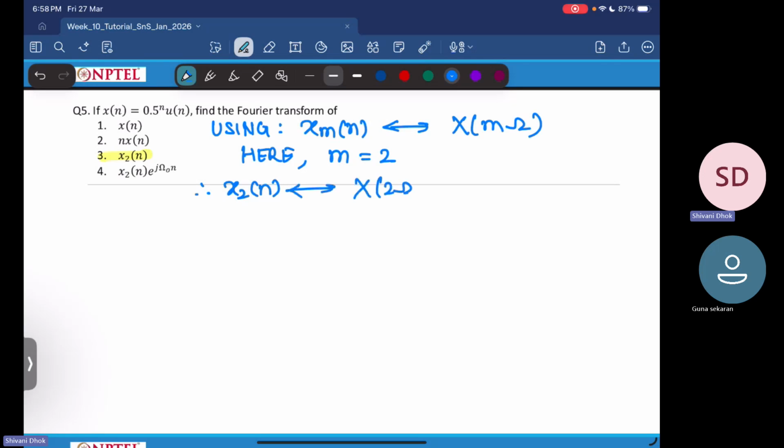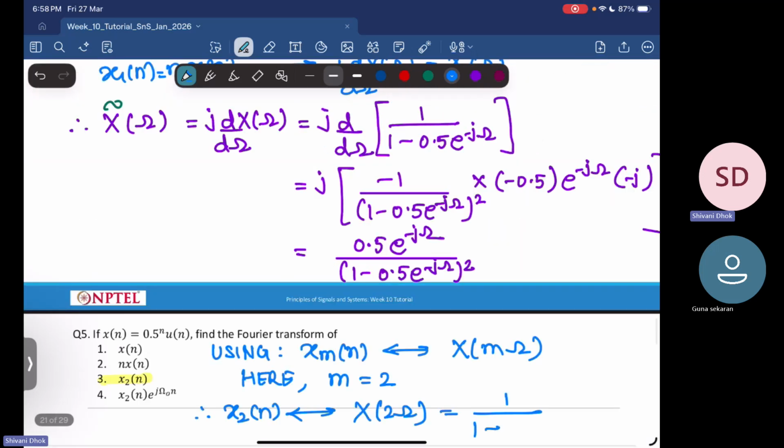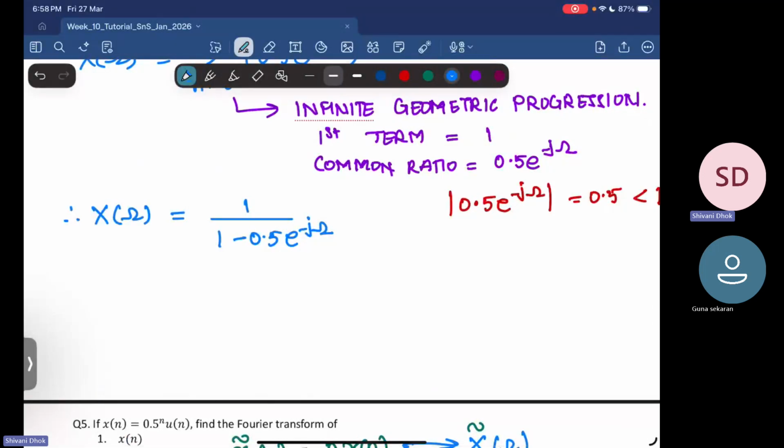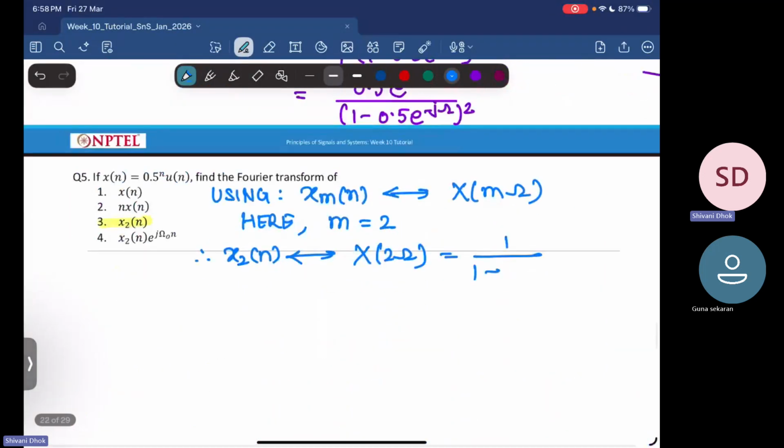of 2 omega, or in other words, that will be equal to 1 over 1 minus, your x of omega was what? 0.5 into e power minus j omega. So just replace your omega by 2 omega. So that will be 0.5 into e power minus 2j omega.